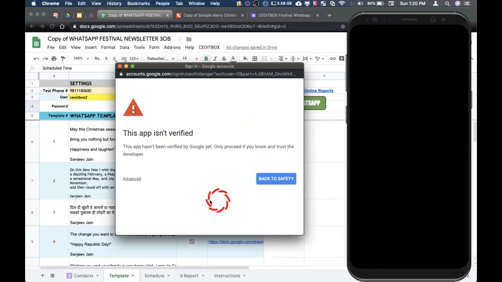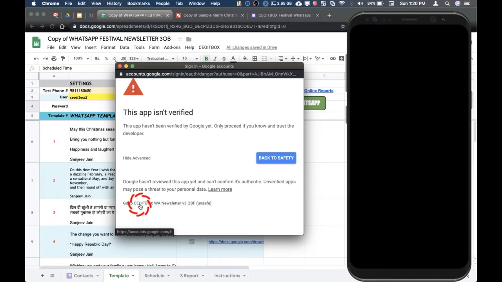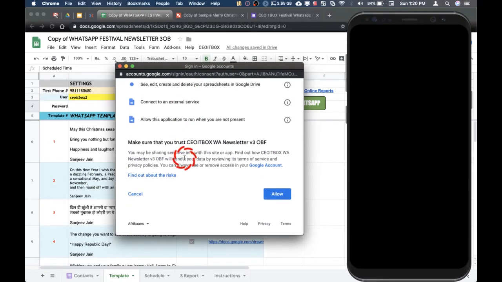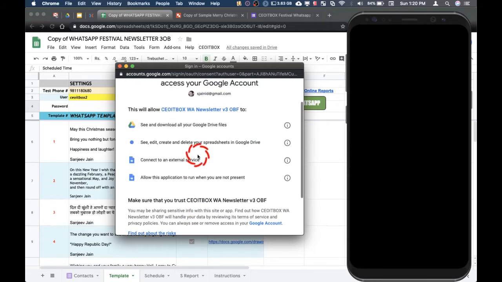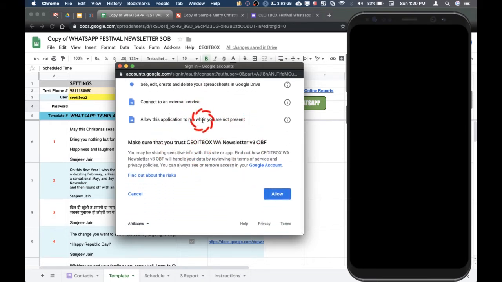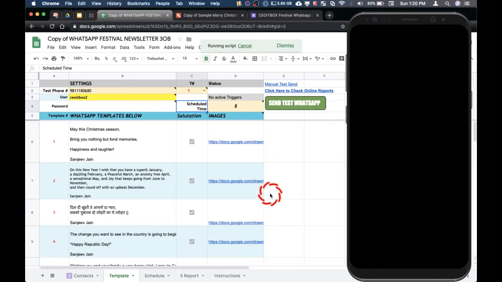In case you are a Gmail user, you will see this screen. The G Suite users will not get this, but they will get the one after this. So don't get worried. Click on Advanced and click on the Go to box. This is just Google's way of telling you to be careful with what kind of people you're getting the scripts from. And I assure you that these scripts do nothing but send WhatsApp on your behalf. But they do need these permissions in order to run properly. Click on Allow. And now as you can see, the script is running.